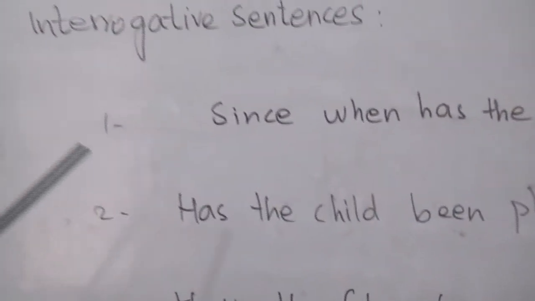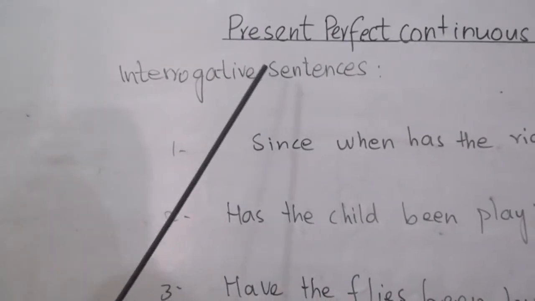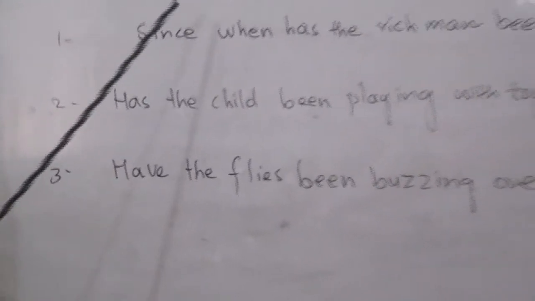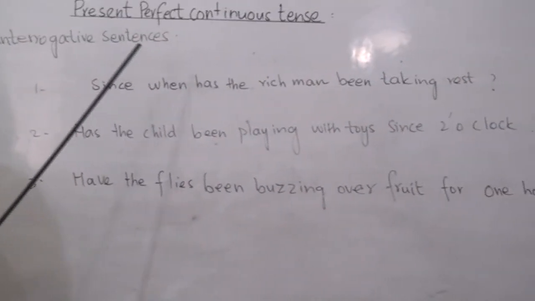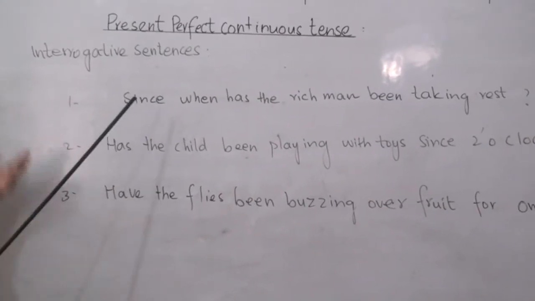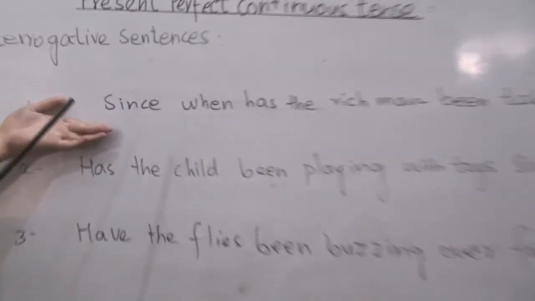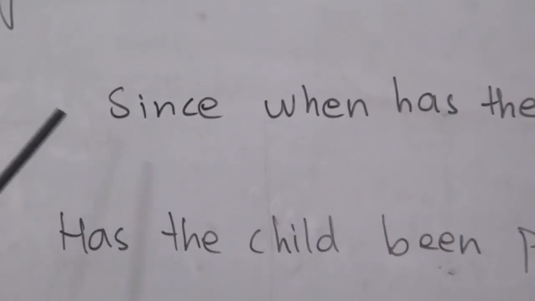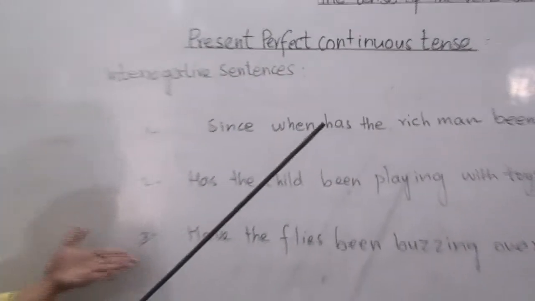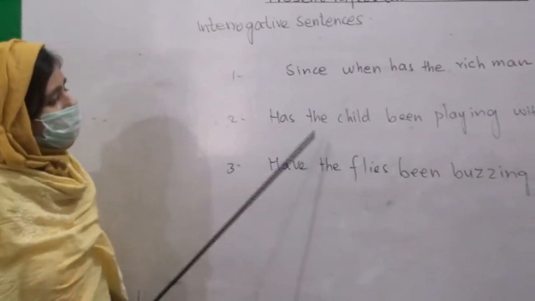In this tense, sometimes we use the interrogative sentence with has or have auxiliary verb at the start. So look at the sentence structure, and sometimes in the interrogative sentences, since or for comes at the beginning of the sentence. Since when has the rich man been taking rest? Has the child been playing with toys since 2 o'clock?